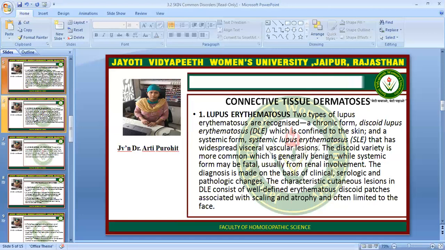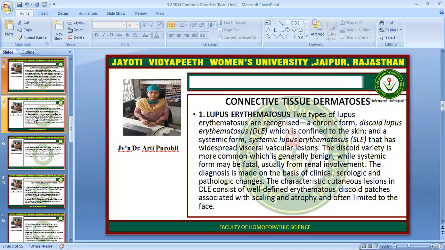Now the connective tissue dermatoses. Lupus erythematosus: two types of lupus erythematosus are recognized. First is a chronic form, discoid lupus erythematosus, which is confined to the skin, and a systemic form, systemic lupus erythematosus, that has widespread visceral vascular lesions.